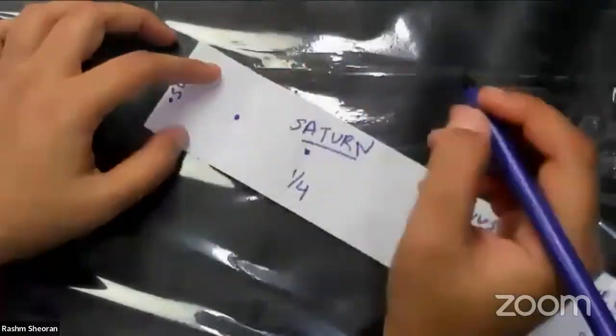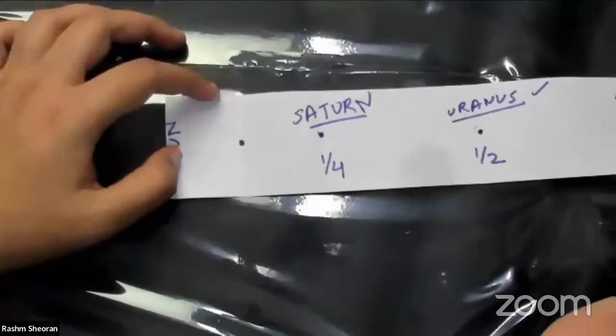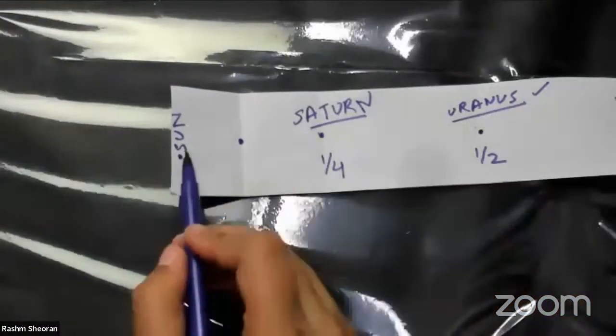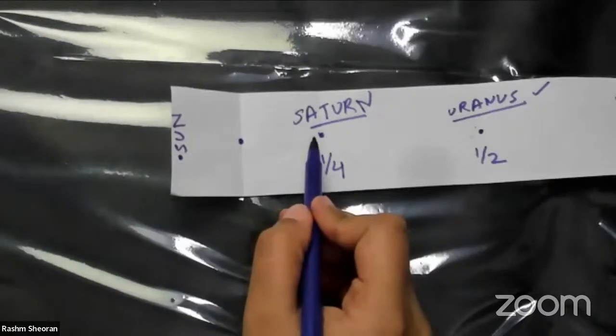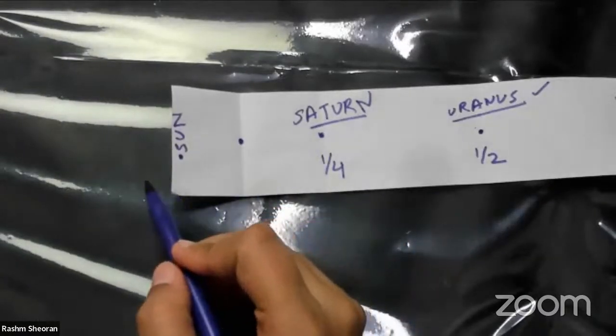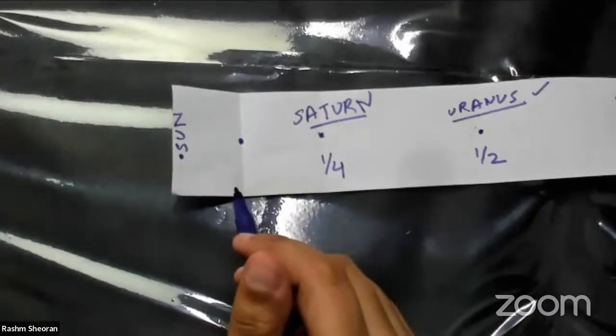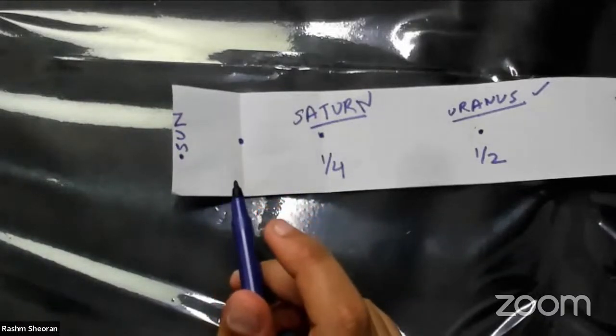Now what you have to do is fold the paper once again in half, and over here you have to write the name of the next planet. So which planet should be here? Halfway between Sun and Saturn. In the middle of Saturn and Sun, which planet should be there? Venus. Okay, one answer is Venus.